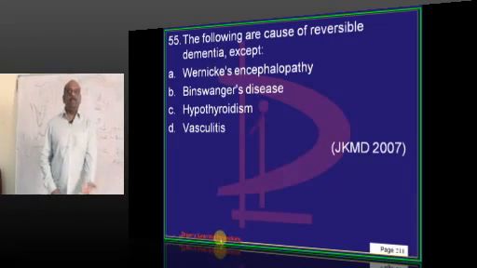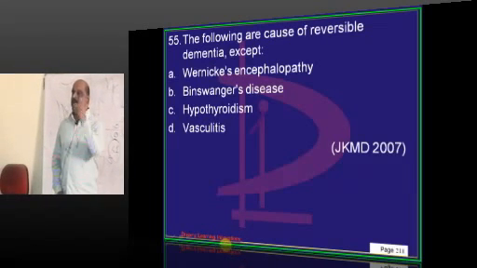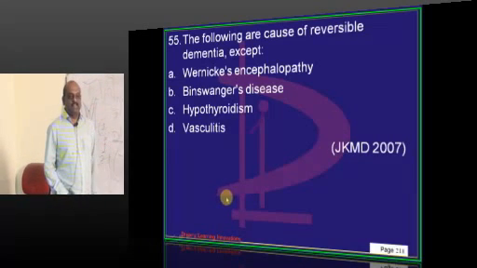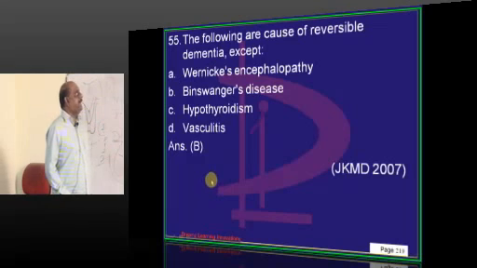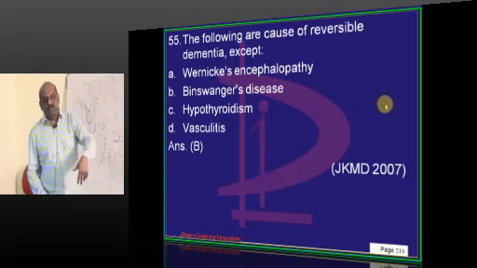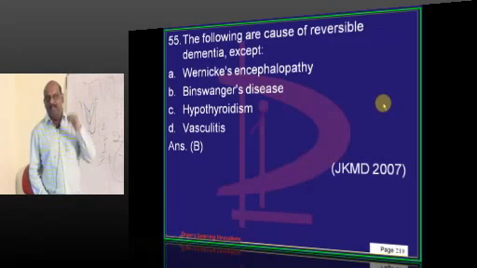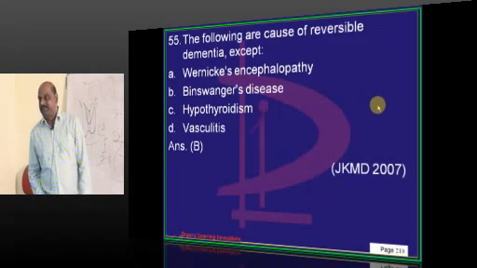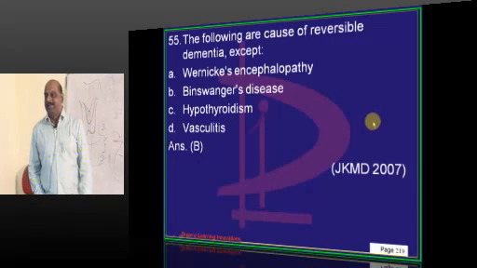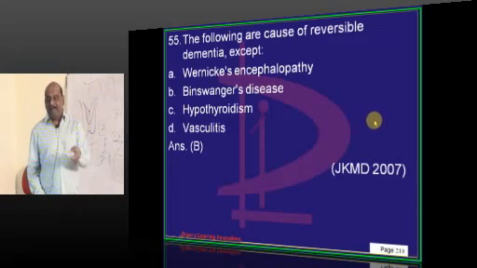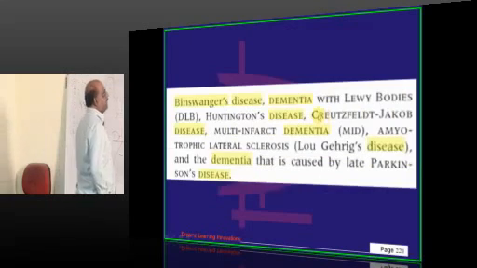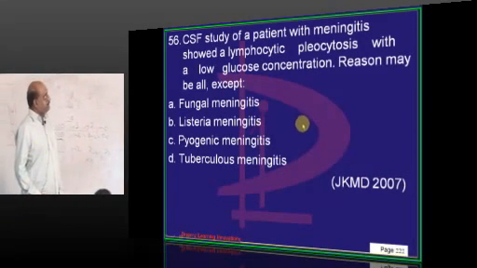What is not reversible dementia? Any vascular dementia is not reversible. So Binswanger's disease is the one which is basically a vascular dementia. But vasculitis is reversible. You give steroid, bring down inflammation in the vessel, then the dementia is reversible. Any endocrine dysfunction, metabolic abnormality like hyponatremia or vitamin B12 deficiency, if discovered at an early stage, are all reversible causes of dementia, is what you need to basically remember.